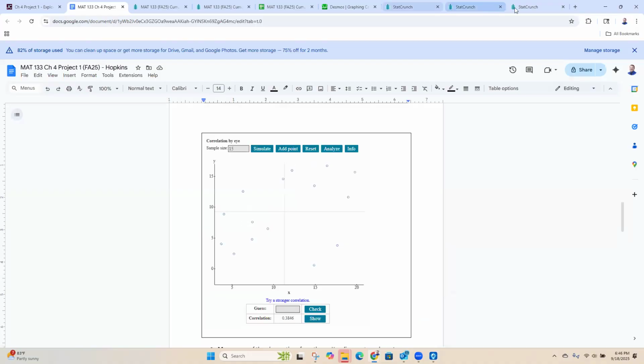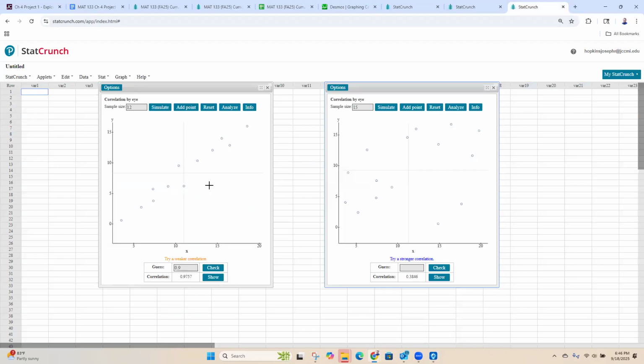So I've got this one over here, which is close to 0.9. You'll notice the difference between these numbers is that in this one my dots are very lined up, and in this one they're just all over the place. So if I want a 0.9, you just have to put them in a line. It's easy enough.